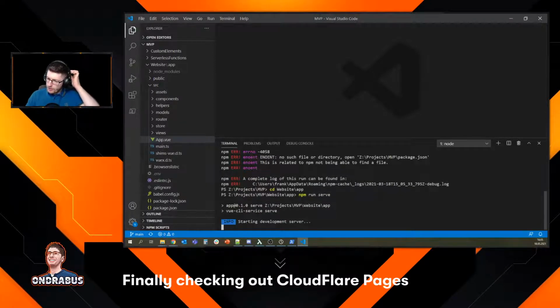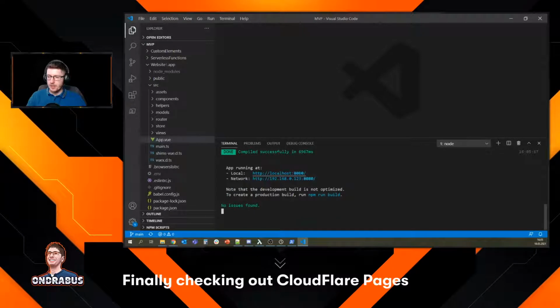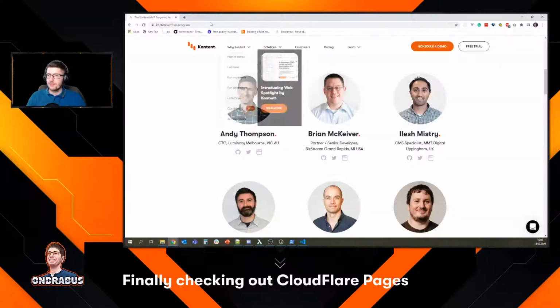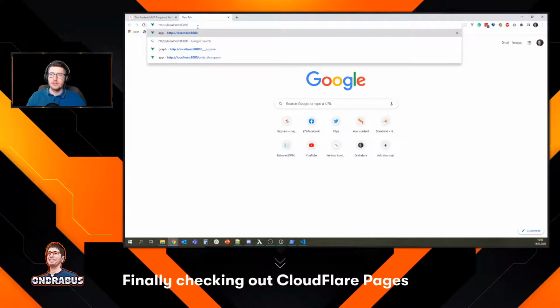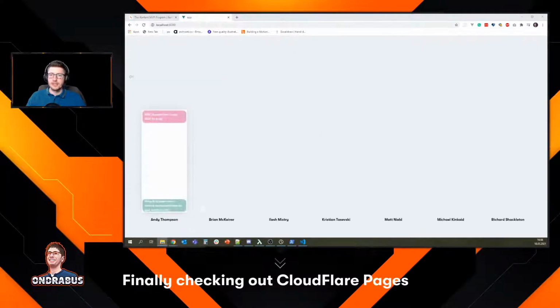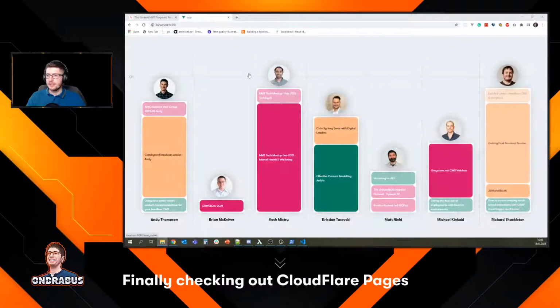So this will show the site in a second. Now you see that it's starting the development server. It takes a while to transpile everything and serve the website to me. Now Vite says that it's much faster. So we're gonna see. But let me show you the site first. So here we are. And there we go. So this is the site.